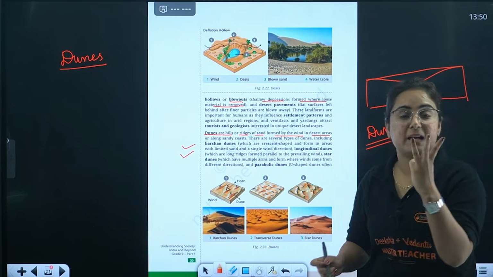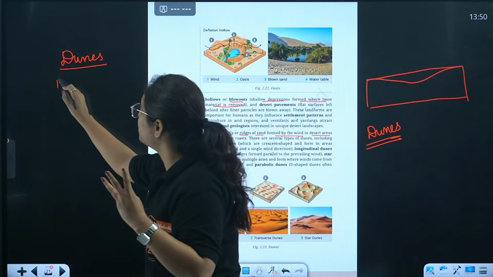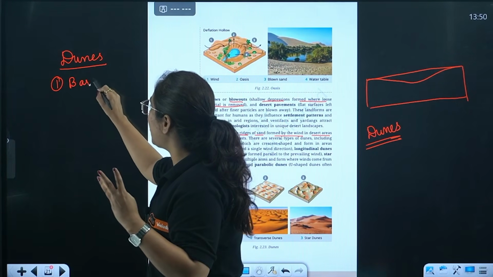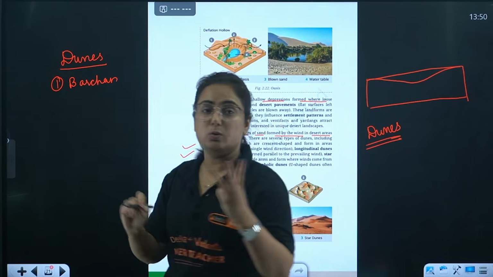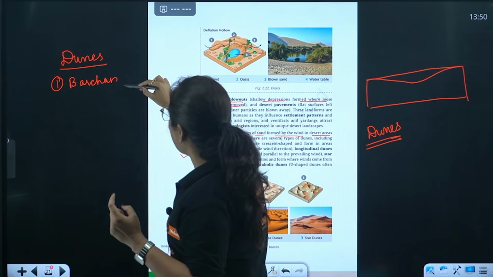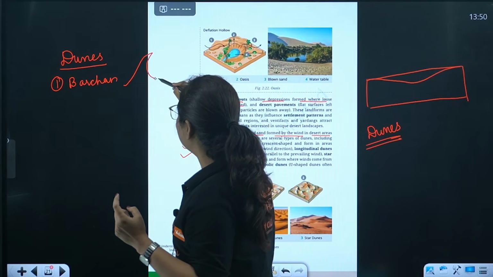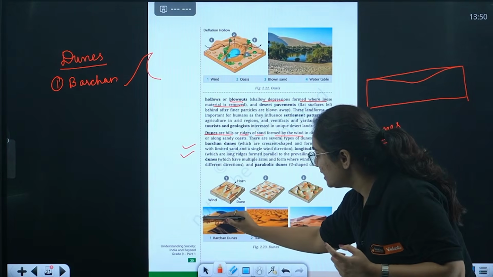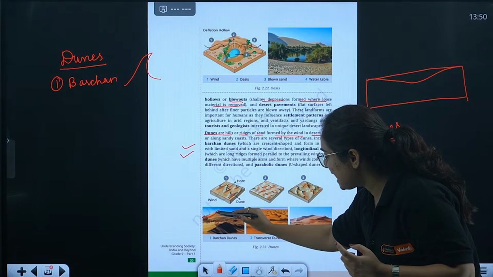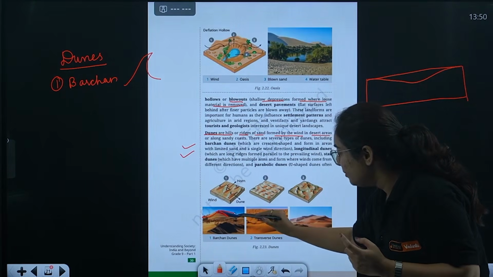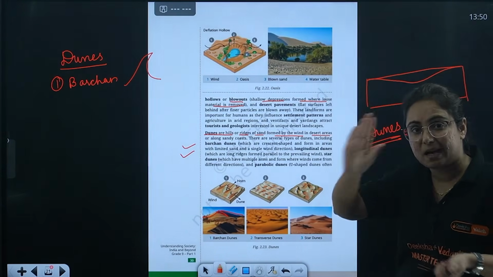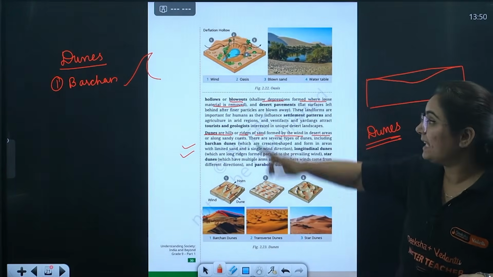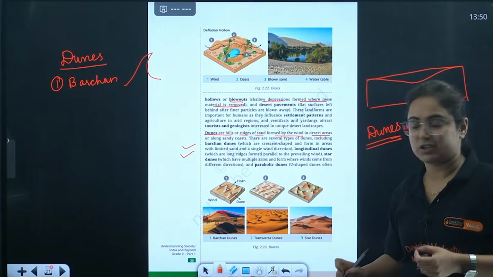We have three types of dunes. The first one here is the Barchan dune. Barchan dunes are hills which are formed in a manner that they look like a crescent moon. See here the picture. This is a hill where sand is there, but from this side wind is coming, making it flat, and hence a crescent moon type structure is formed.